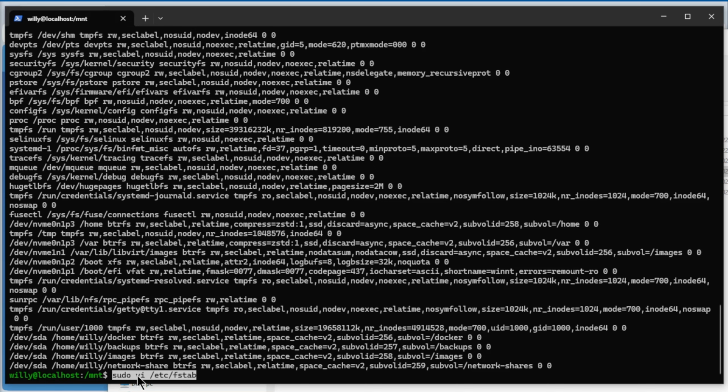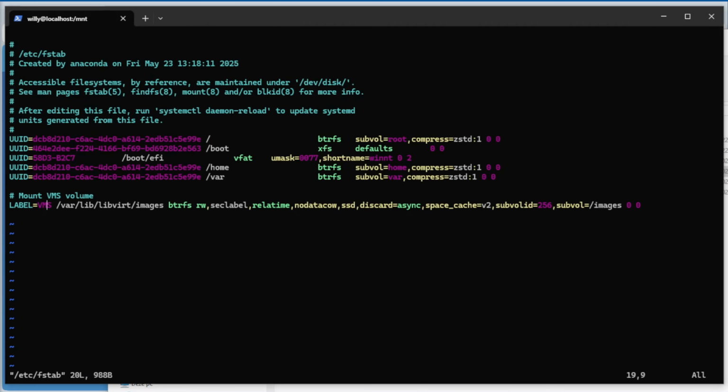Now we go to the fstab. So sudo vi or another text editor, /etc/fstab. You remember the file from the first part. I press i for insert and go down one line. Again, I add a comment: mount data volume. Enter.